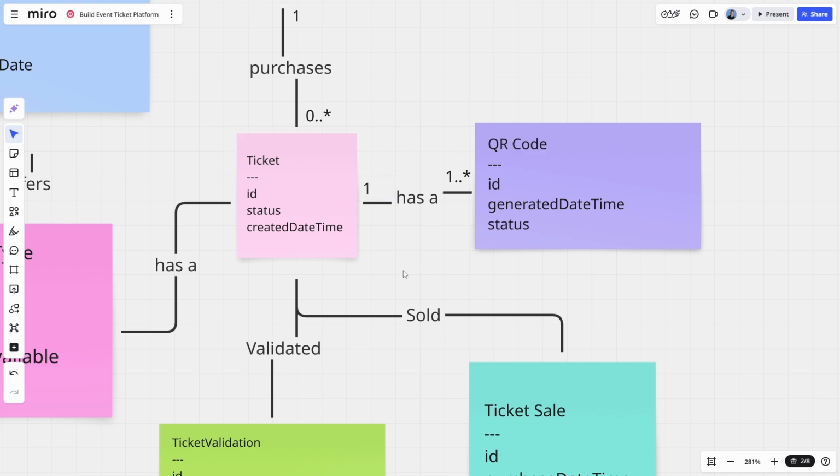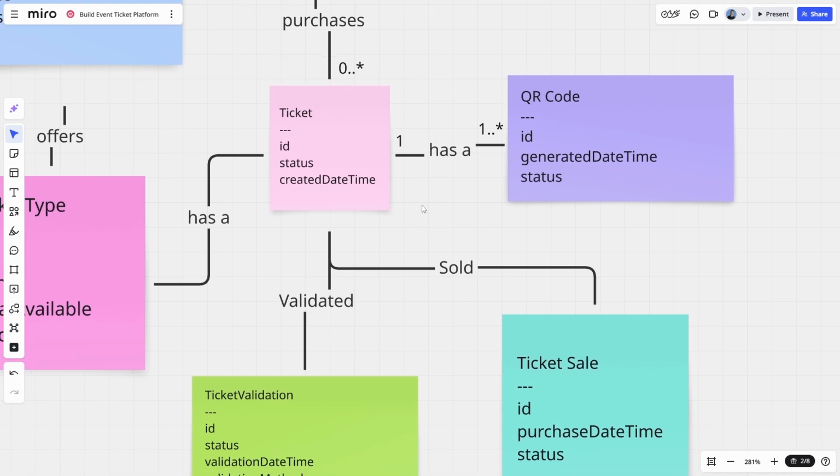It almost certainly will be incorrect at some point and we'll need to correct it. But this gets us moving. So let's now take a look at the ticket and ticket sale relationship.